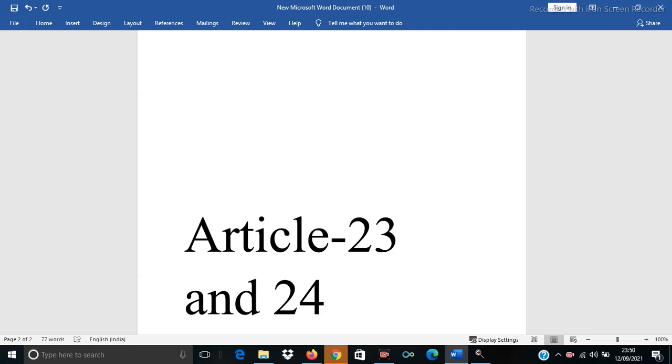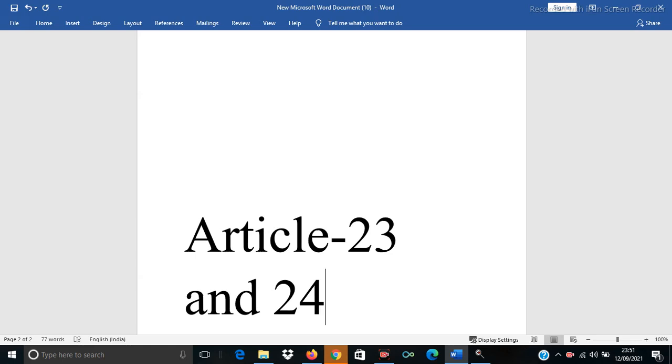Article 23, prohibition of traffic in human beings and forced labor. Article 23 is one of the important rights which deals with traffic in human beings and forced labor. So, what is traffic in human beings and forced labor? We will discuss. The second part of this article declares that any contravention of this provision shall be an offence punishable in accordance with law.